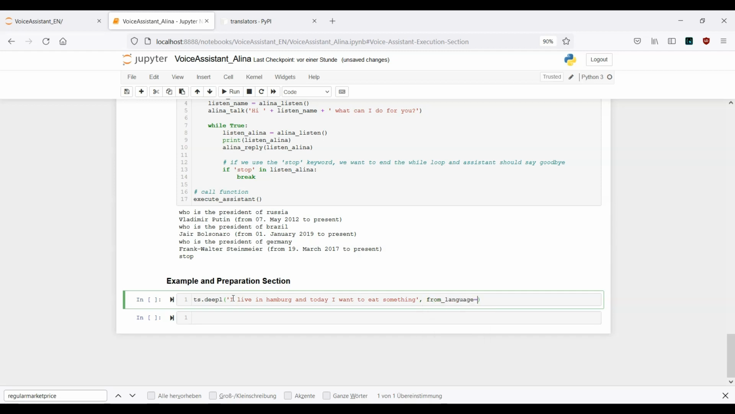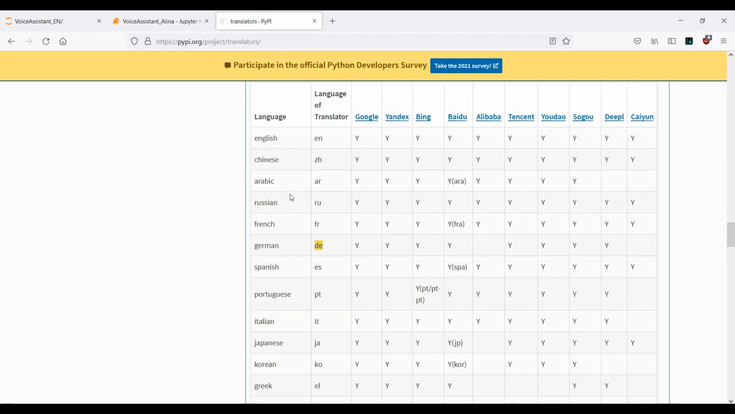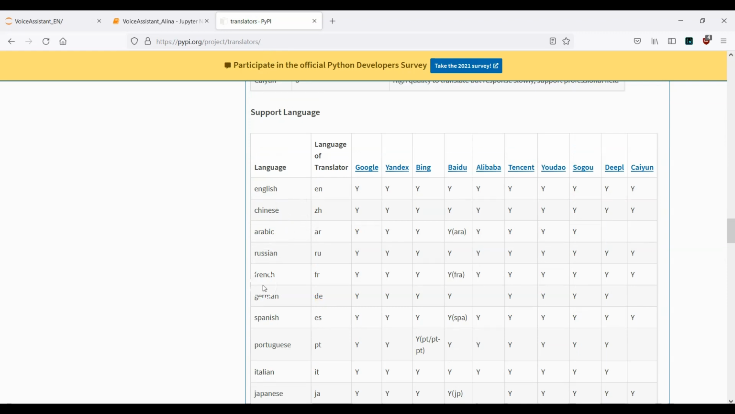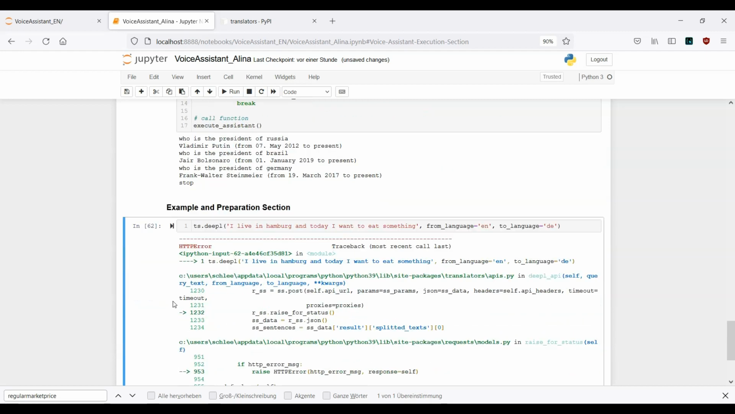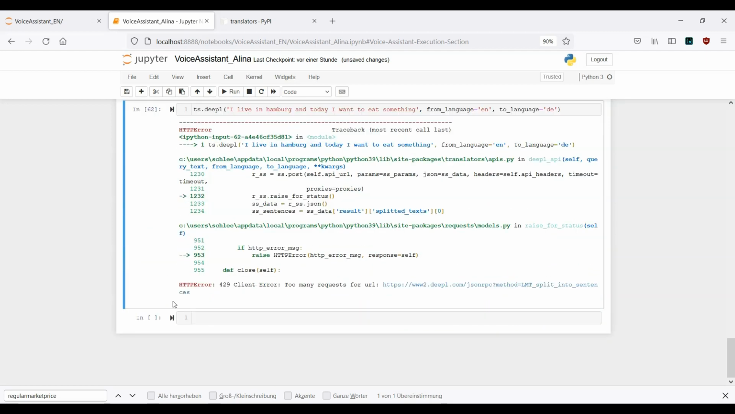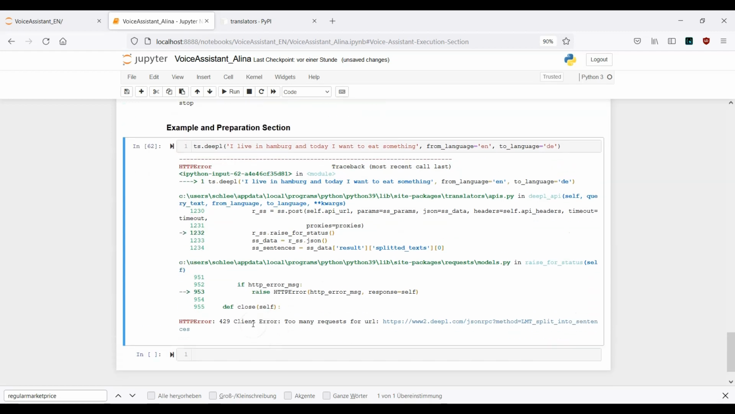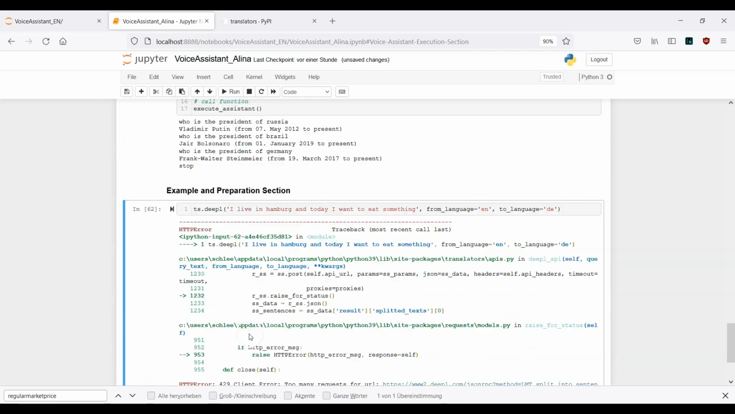Then we need to provide from language. The initial language is English. Okay, to underscore language, and the target language is German. That means DE. Again, here, for example, the supported languages, German is DE. Okay, that's it. So now let me just run this cell here. Okay, and now I have too many requests for URL. Okay, so something seems to be broken here. Not a big deal.